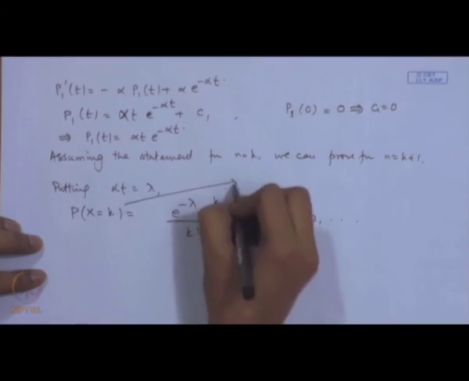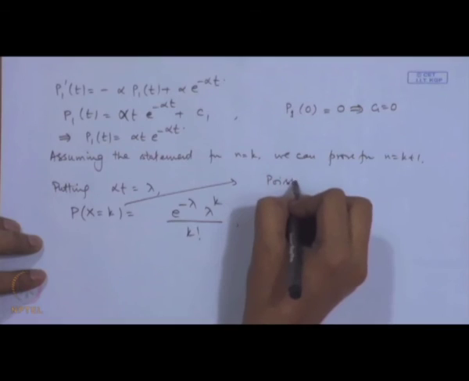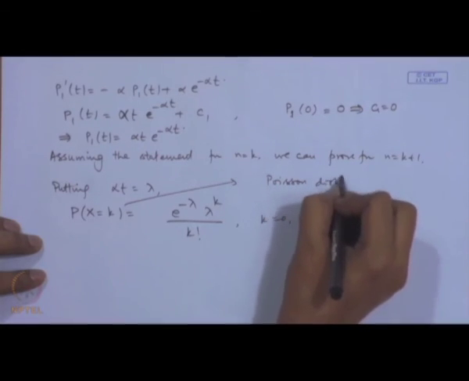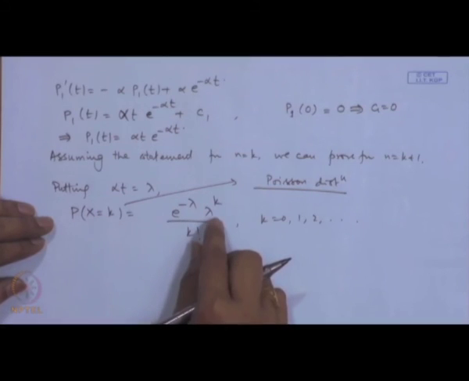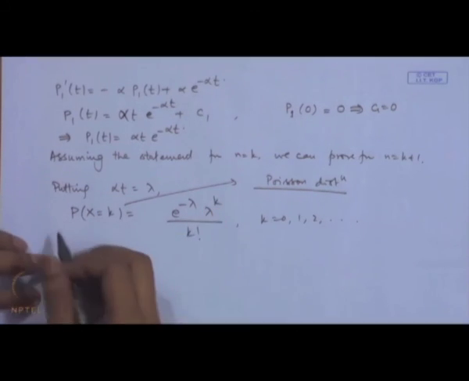So, popularly this is known as the Poisson distribution, that is the distribution of the number of occurrences in a Poisson process, and when we are considering the interval of length t and we multiply that alpha into t, then that gives the value lambda. So, this is called the Poisson distribution.